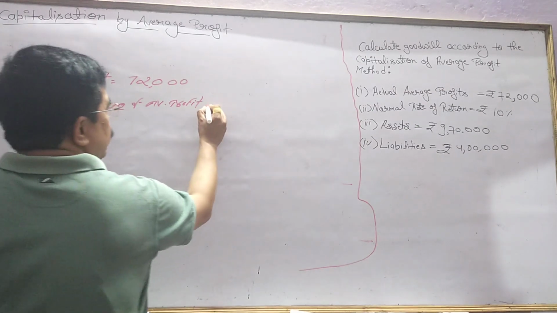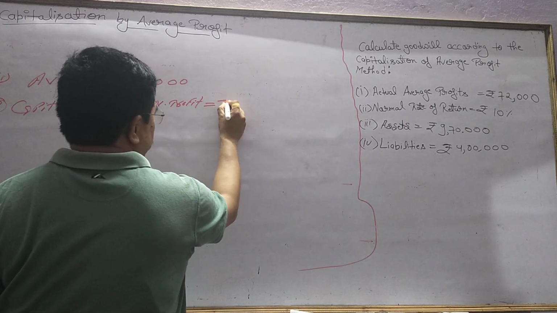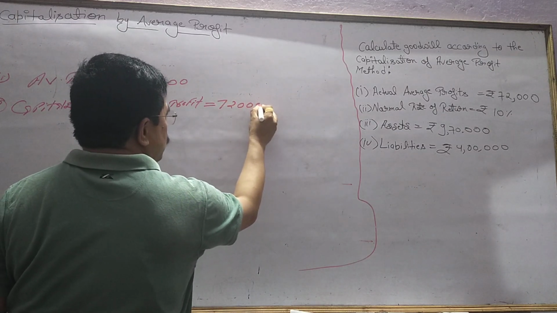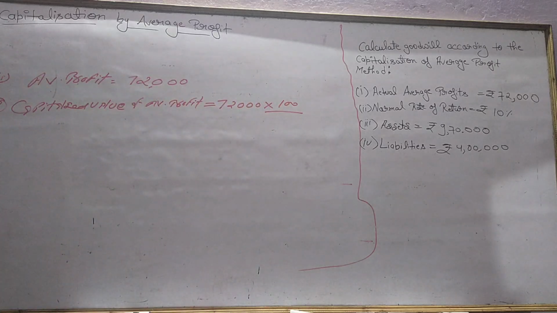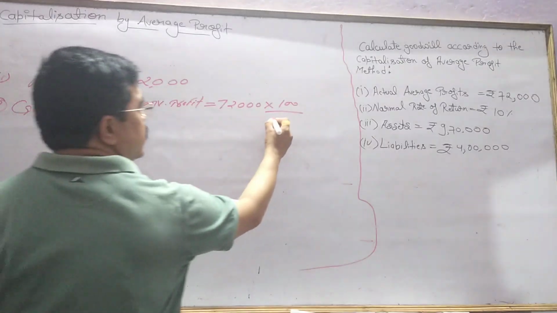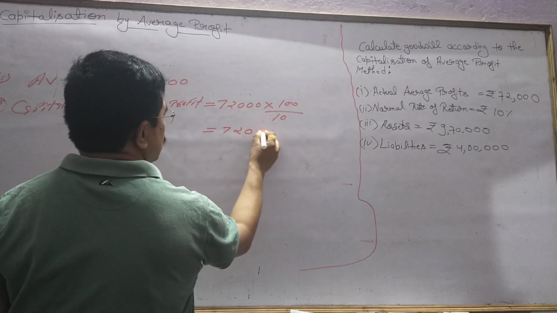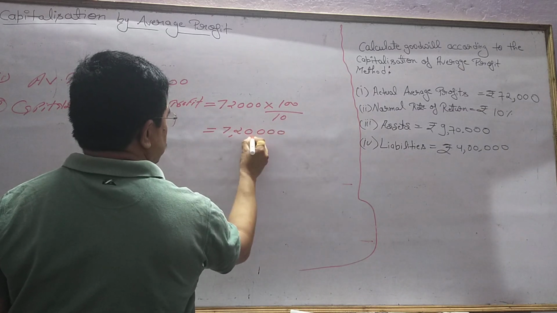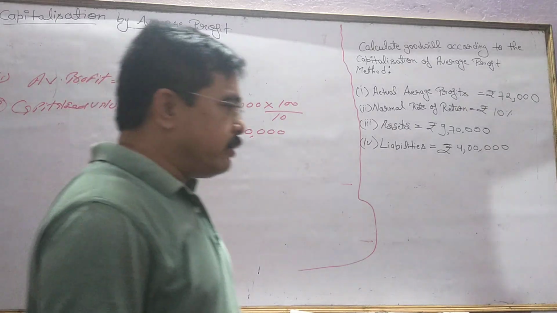When we use that formula, we write average profit, which is given in the question, 72,000, into 100 upon normal rate of return, which is given in the question, 10%. We write 10% downside, and the value will be 7,20,000 rupees. This is your capitalized value of average profit.